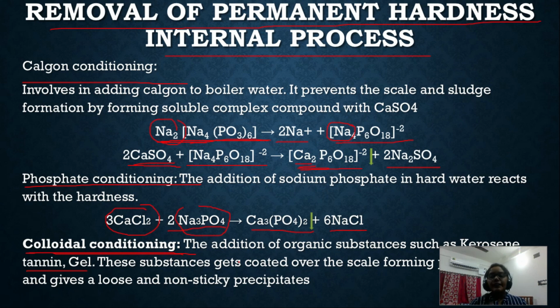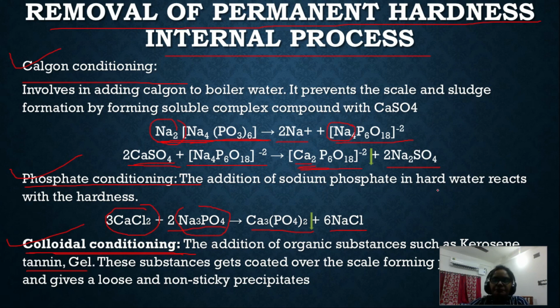That is why it's called colloidal conditioning. So these are Calgon conditioning, phosphate conditioning, and colloidal conditioning.